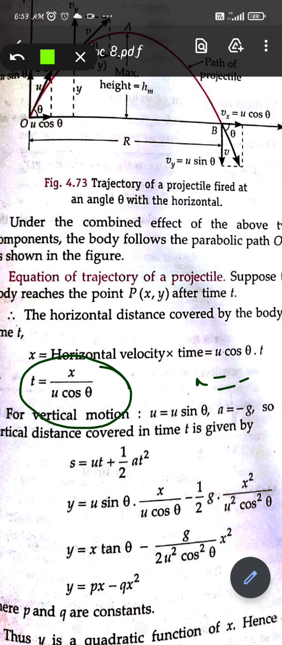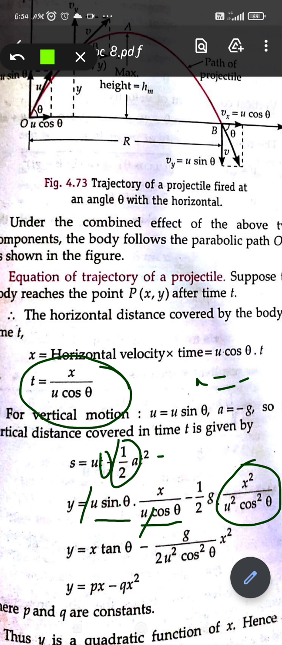So here you can see this is u sin theta, that is the vertical velocity, and in the place of t we will be using x upon u cos theta, and half g t square, that is half a, that is half g will come, and it is acting in the downward direction, so it will be minus, and x square upon u square cos square theta, it is the square of the time. So you can say in this u sin theta, u will be cancelled, and sin theta upon cos theta will be tan theta, right? And in this relation, nothing is cancelled, so the same will remain.